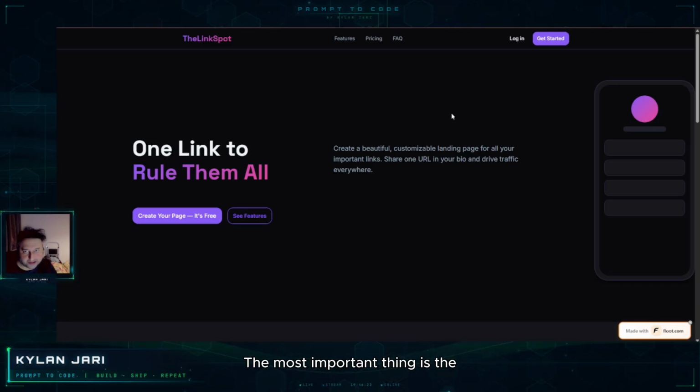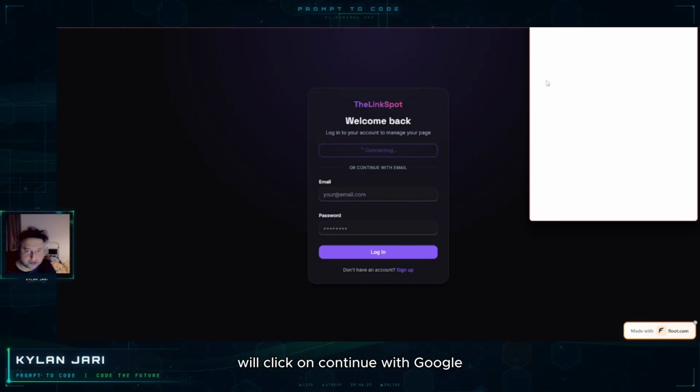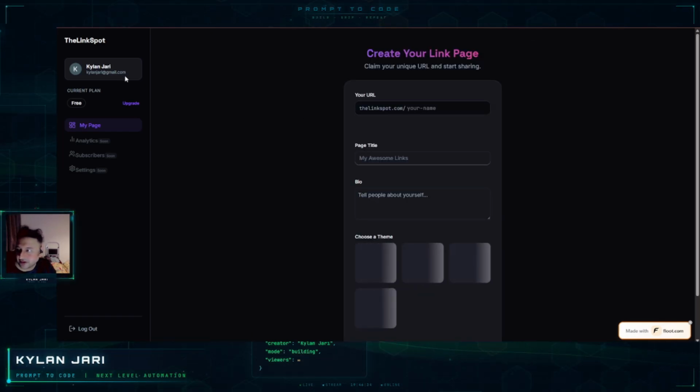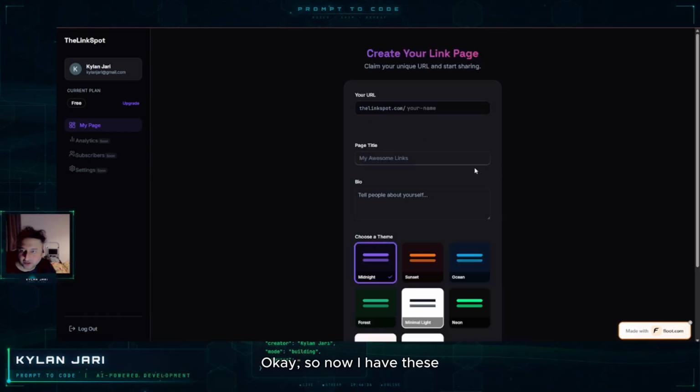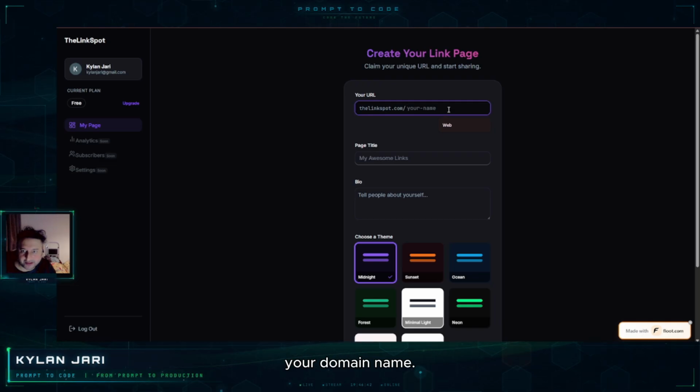The most important thing is the login system. So I will click on continue with Google, and I hope this will work. Okay, that works fine. So I'm here now, and I have these page options and the linkspot.com, your domain name.